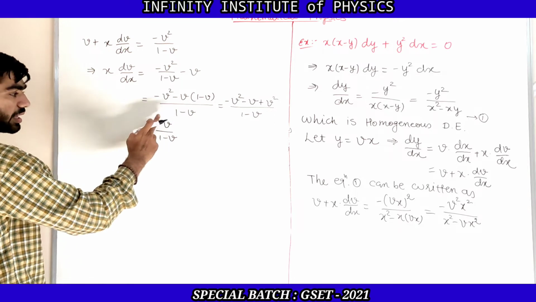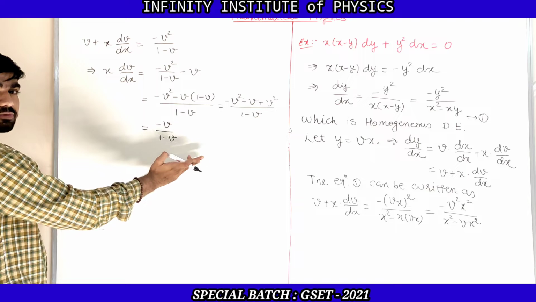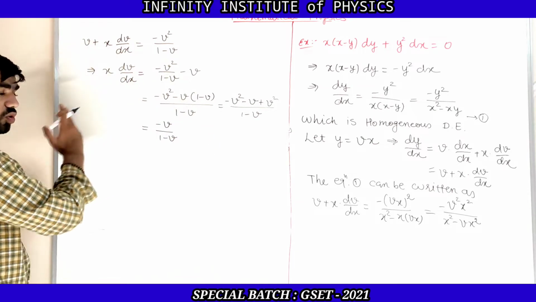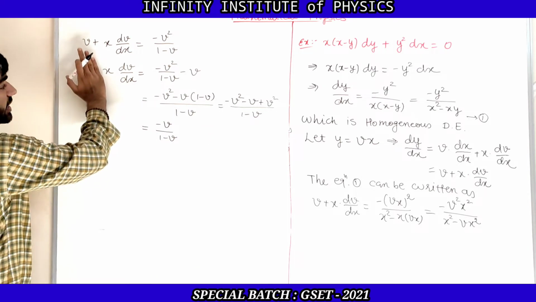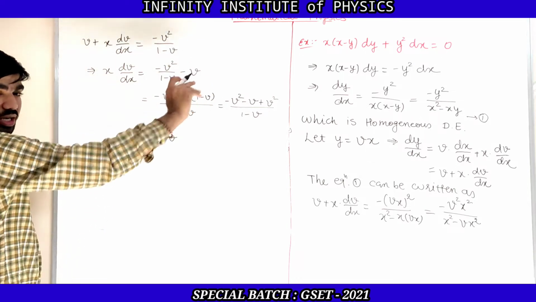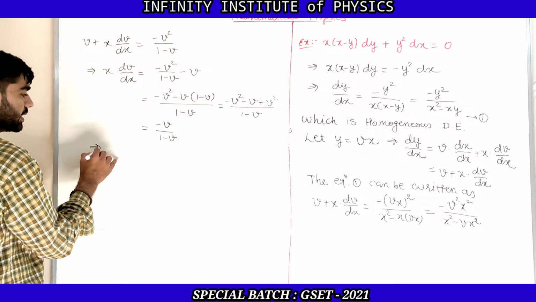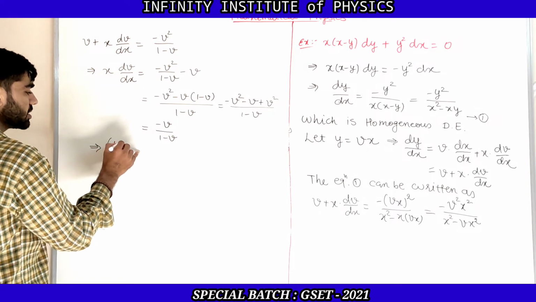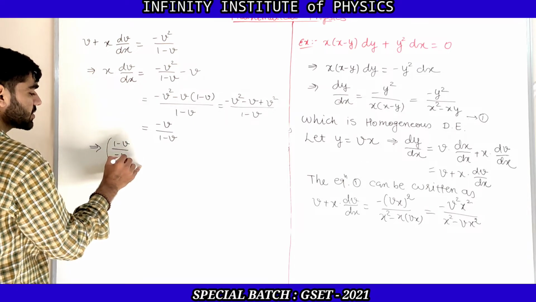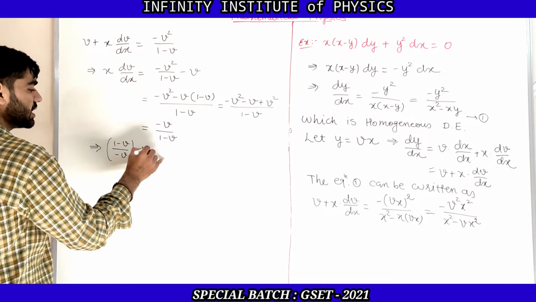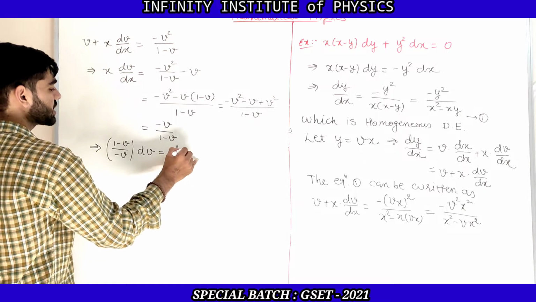So now let us take this minus v upon 1 minus v on the left hand side and dx upon x on the right hand side, then it will be 1 minus v upon minus v dv, which is equal to dx upon x.